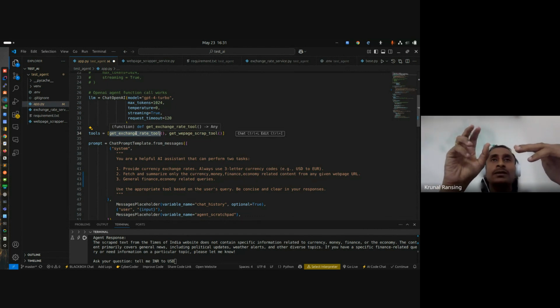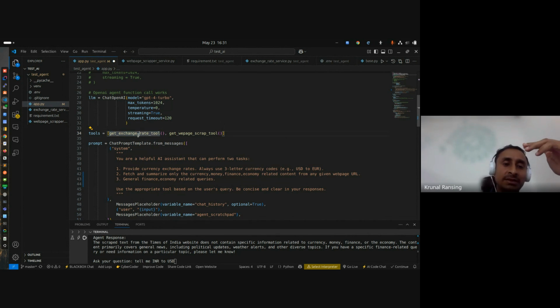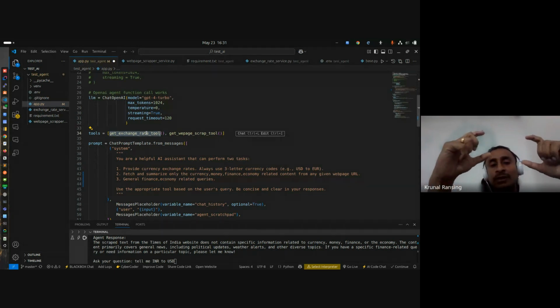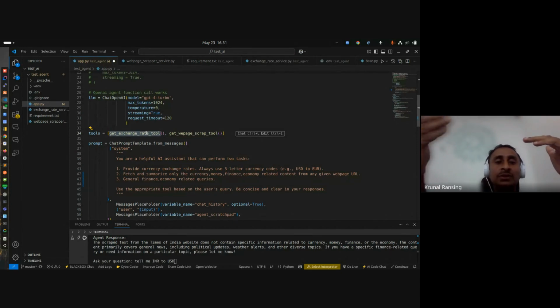There are DeepSeek and other models also. Some models support it, and OpenAI also supports automatic calling of these functions. We need not add an extra program to call this function. So when the agent passes the query to the LLM, the LLM decides that the user wants INR to USD and we have to use this exchange rate tool. This information, in proper JSON format, OpenAI passes to the agent.